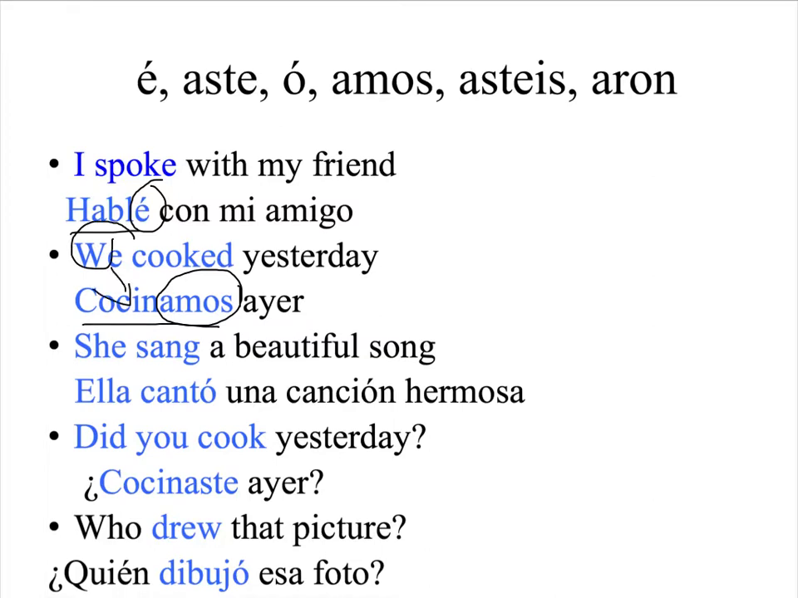It's awesome. Now at this point, we're going into the third person. She sang a beautiful song will translate to ella cantó una canción hermosa. In here, I'm going to put the pronoun ella because this is third person, so we want to be specific.